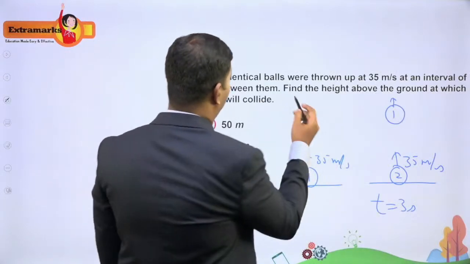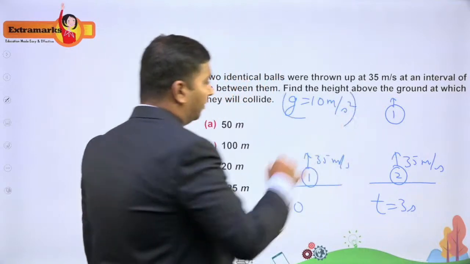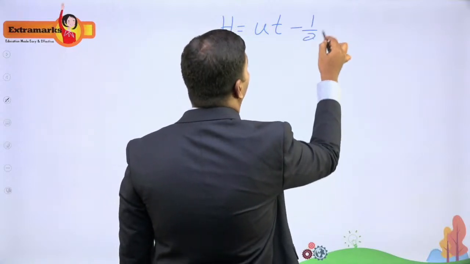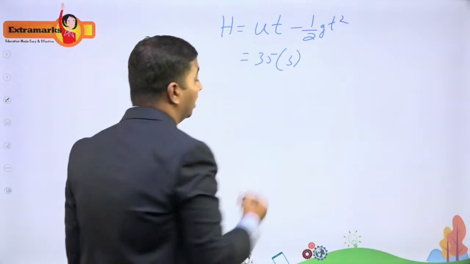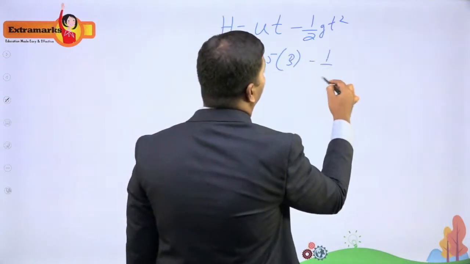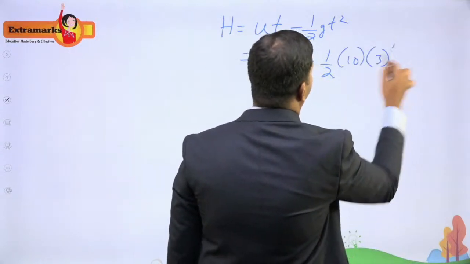Here you can take g as 10 meter per second square, I think it was there in the question. So I'll be using ut minus half gt square. This is 35 into 3, the height reached in 3 seconds, minus half into 10 into 3 square.